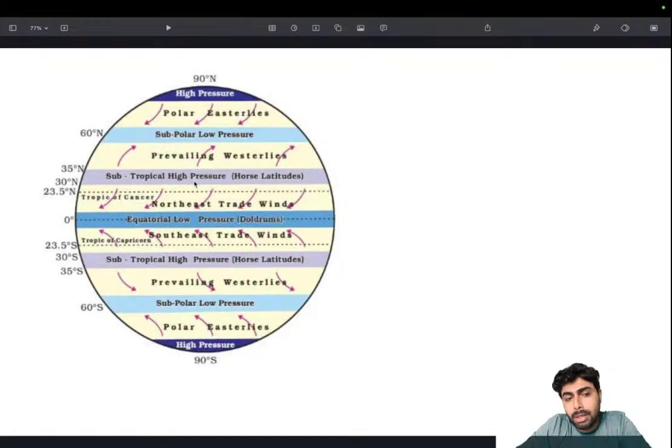That is why we see the major deserts along the subtropical high pressure belts. Not everywhere, but most of the deserts found in the world are in the subtropical high pressure regions. For example, the Thar Desert, then the Arabian Desert and other places.